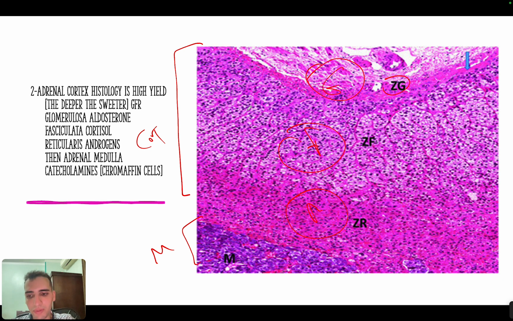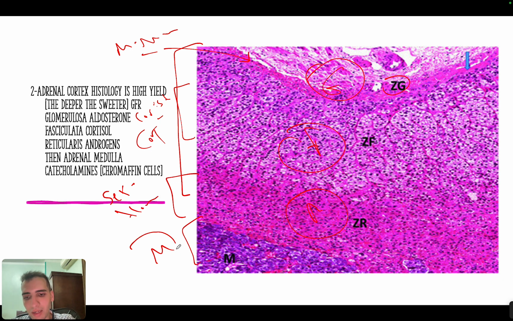So the deeper the sweeter. At first it's usually something that absorbs salt. It's not sweet, so it's mineralocorticoids. Then after that you have cortisol, which will increase glucose, which can be considered a little bit sweet, right? Then at the last we have the sex hormones, which is the sweetest thing, right? So that's how you remember it. The deeper, the sweeter.